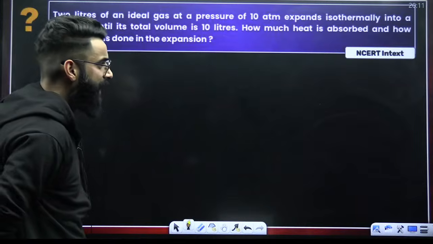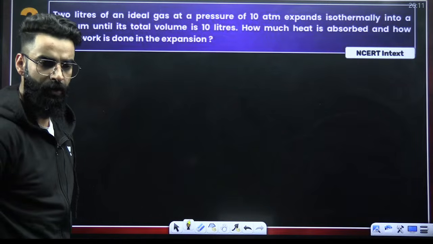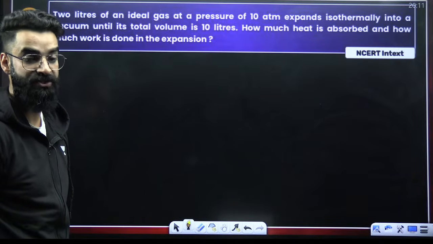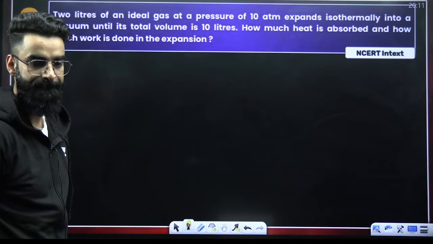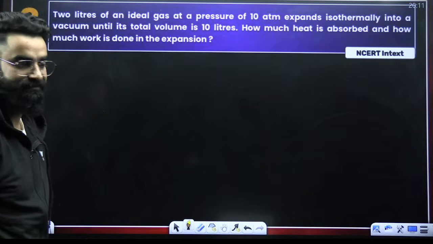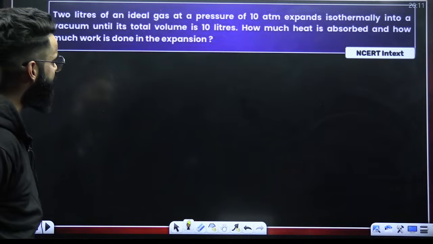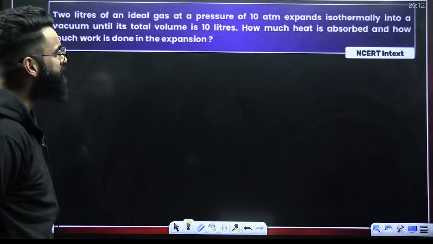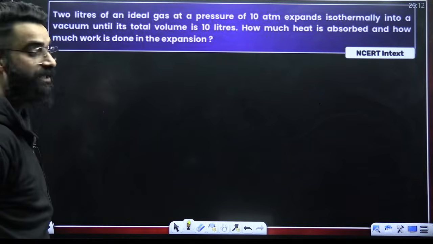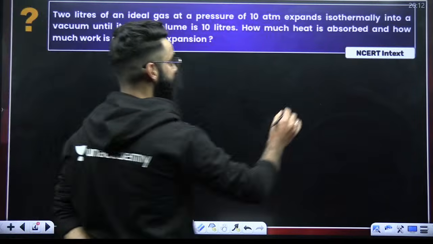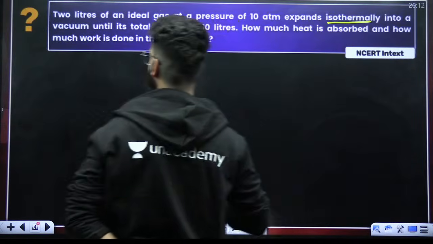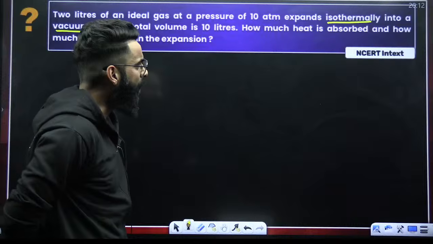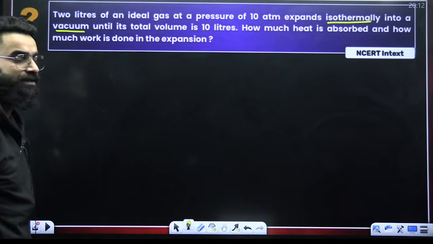My dear students, look at the question carefully and let me know the answer in the chats. 2 liters of an ideal gas at a pressure of 10 atm expands isothermally into a vacuum until its total volume is 10 liters. How much heat is absorbed and how much work is done during the expansion?